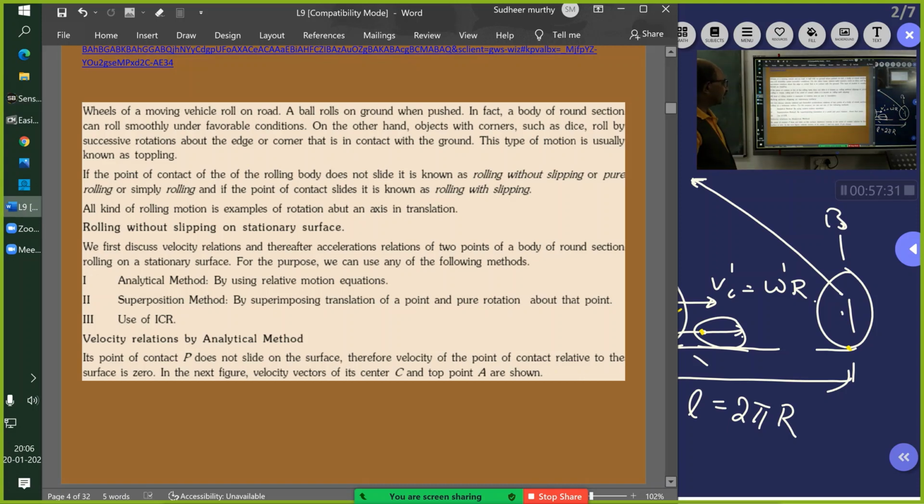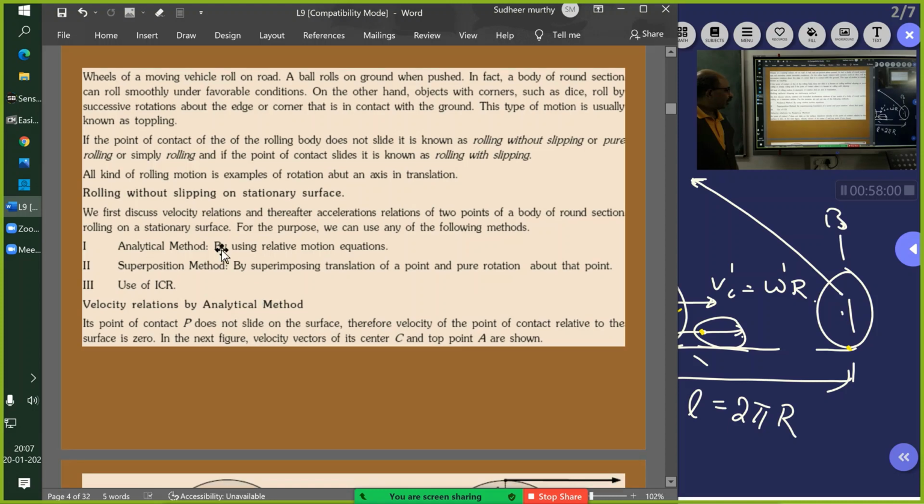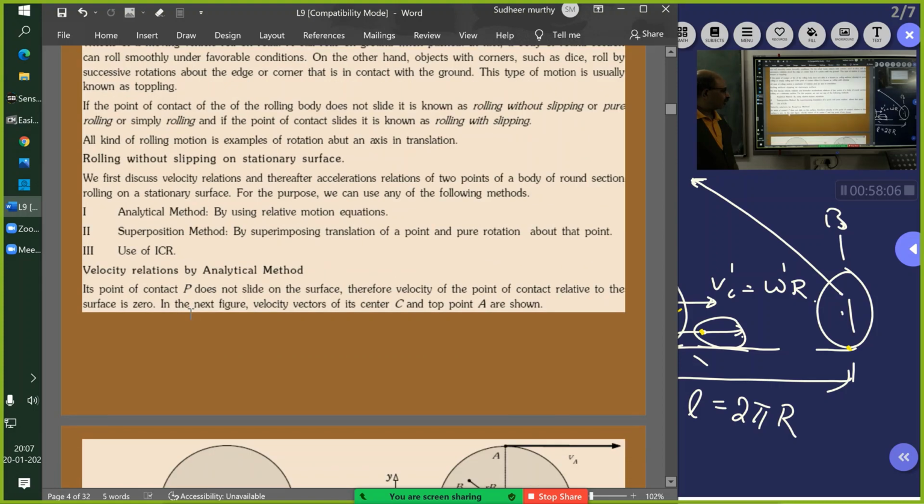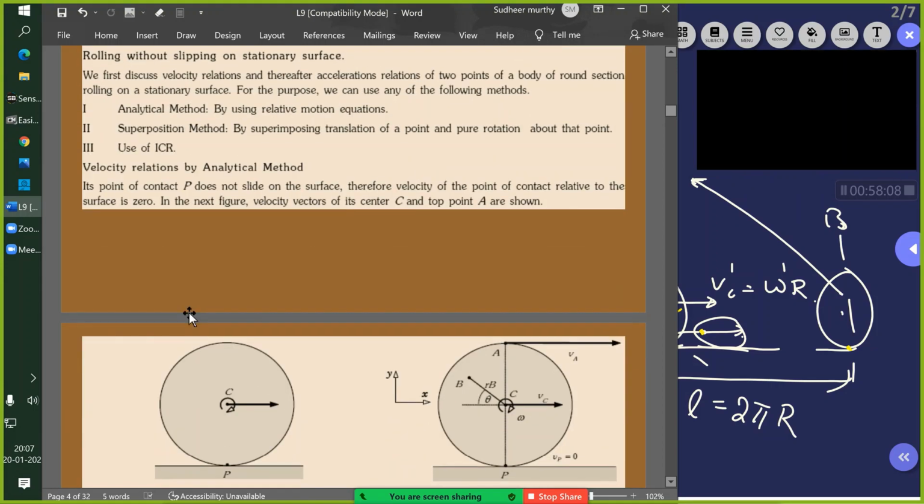So, rolling without slipping on a stationary surface. This is also important: on a stationary surface. That is an indicator that the surface itself can be moving and the wheel can be in motion, so you will have to deal with all the complicated situations. We first discuss velocity relations and thereafter accelerations of two points of a body of round section rolling on a stationary surface. Analytical method: by using relative motion equations, superposition, and by using ICR. We will handle this with all these things.